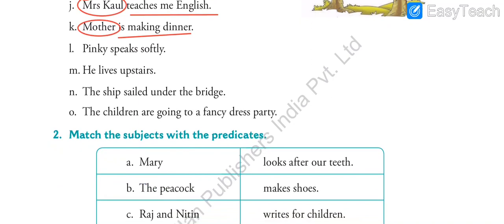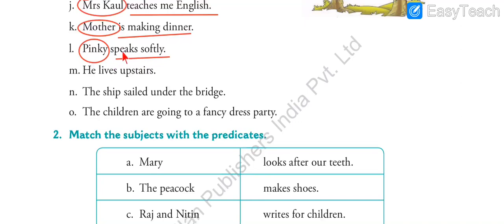The next sentence, Pinky speaks softly. Right? Pinky speaks softly. So who speaks softly? Ask the question. After reading the sentence, ask the question. So we can get the answer, Pinky. Who speaks softly? Pinky speaks softly. So that is our subject. And the rest of the sentence, speaks softly, that is our predicate.